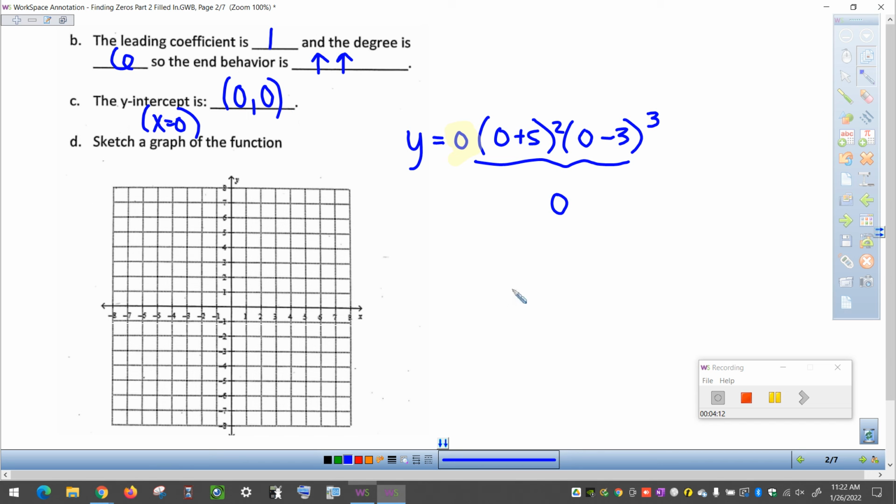All right, so now we're going to put all the pieces together to sketch our graph. We knew that we had an x-intercept at 0, 0, and we saw that it was going to cross through. We have an x-intercept at negative 5.